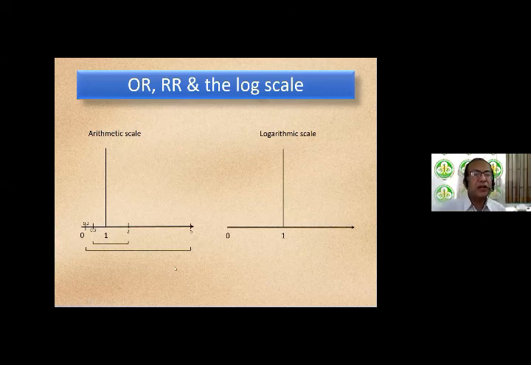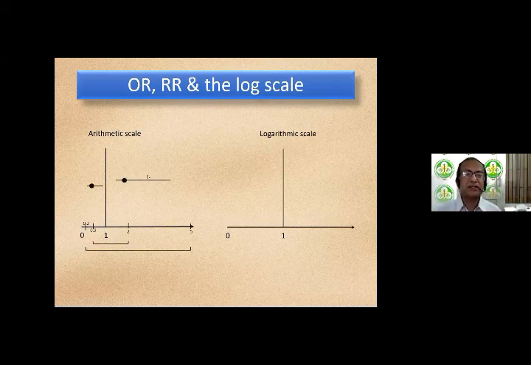And yet look, on an arithmetic scale, how disproportionately different they look away from the null value of 1. So 5 somehow on an arithmetic scale gives the impression that it's a huge increase in risk, very far away from 1. 0.2 doesn't look as convincing because its physical distance from 1 doesn't look as much. And that's because the higher side of 1, from 1 all the way up to infinity on the right side, is being represented by 1 to 0 on the lower side of 1. The reciprocal thing. So to avoid this, it is better to show these on a logarithmic scale.